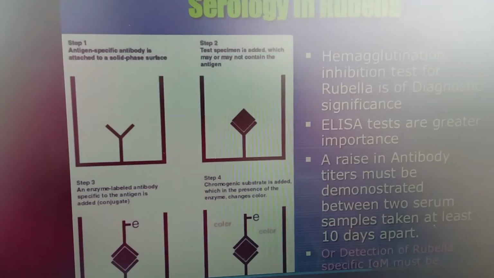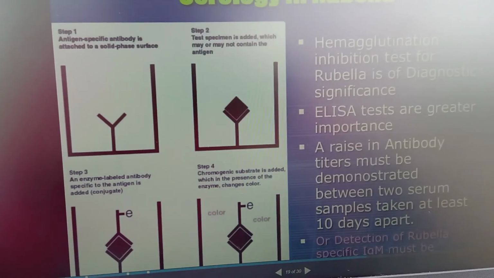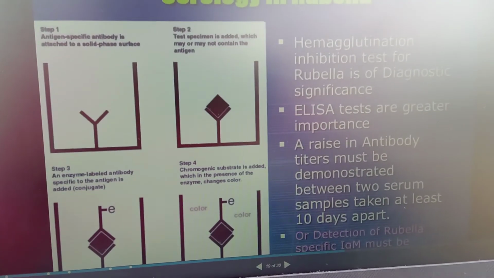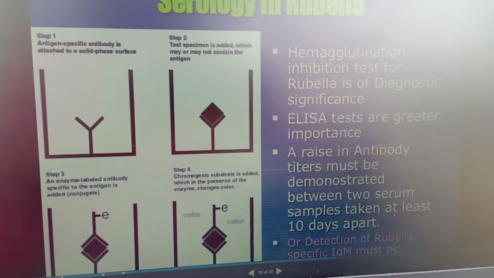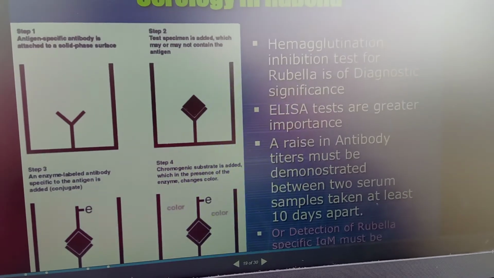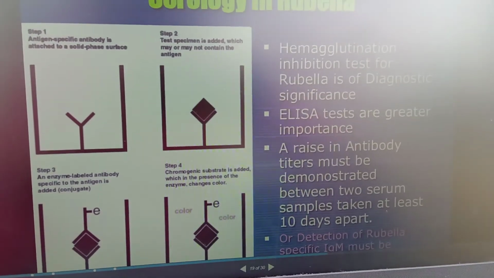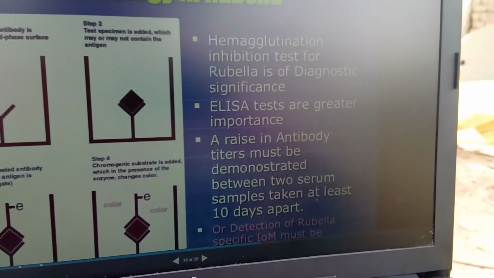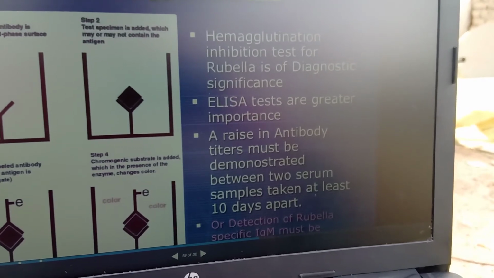And next you see serology in rubella, that is only seroconversion. So they do the hemagglutination inhibition test, the ELISA test and antibody demonstration, where an increased level of antibodies is checked.